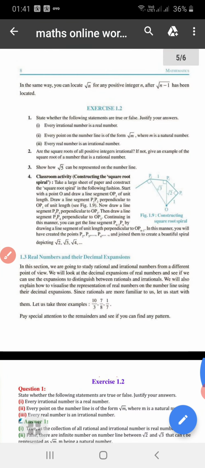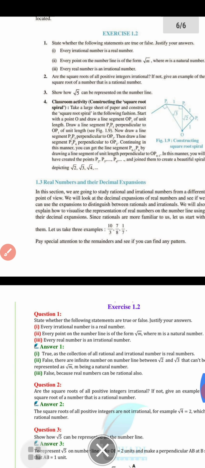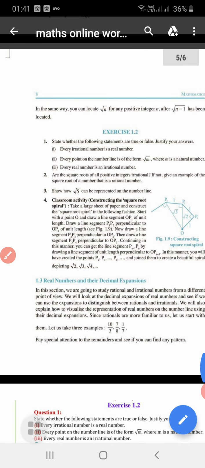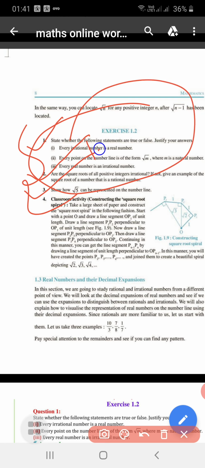So students, question number 1, question number 2, question number 3, all you have to do in your note copy. In your note copy, first draw how to represent square root 2, square root 3, square root 5 on the number line. If you feel any difficulty, you can share with me. Thank you.